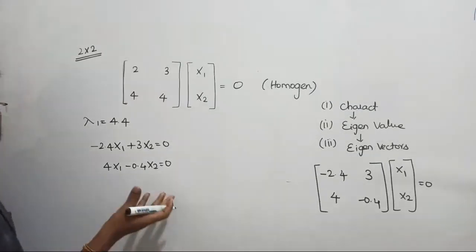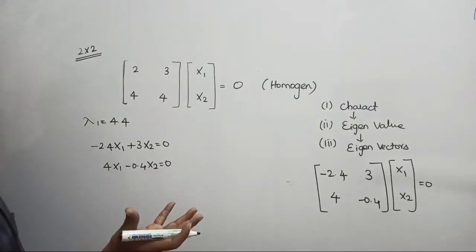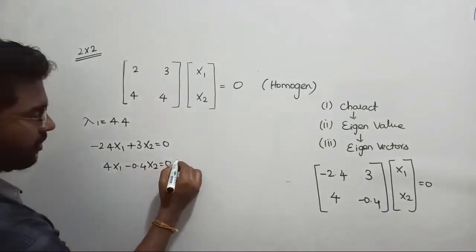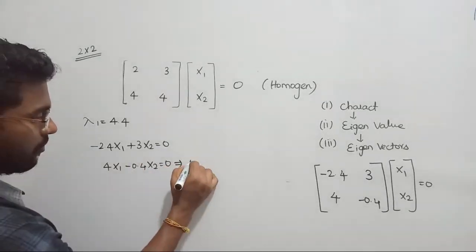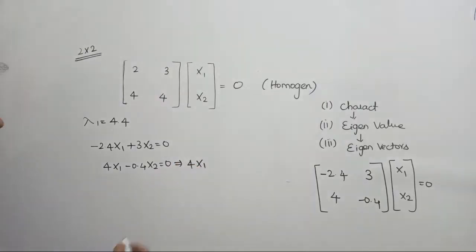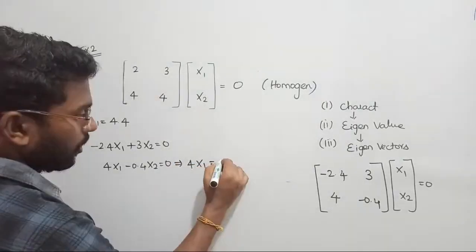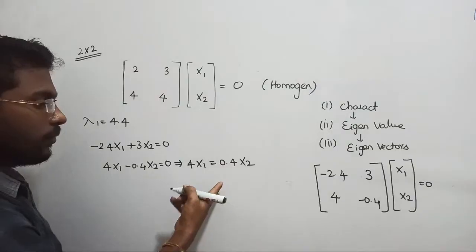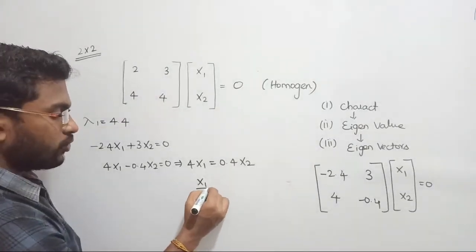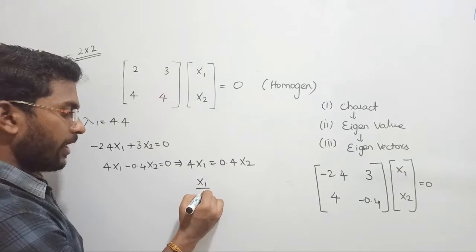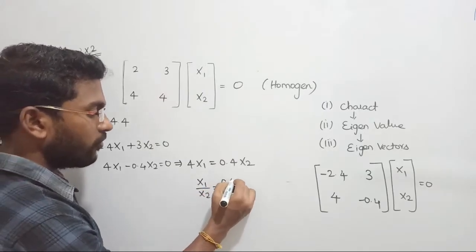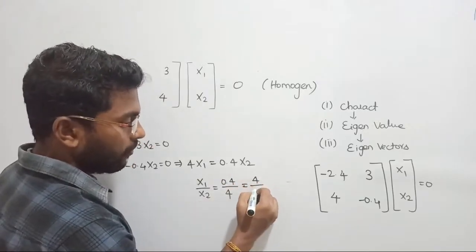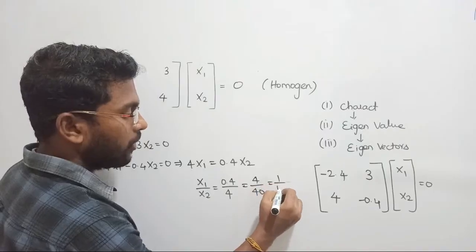Since we are talking about the properties of the system, the eigenvalue and eigenvector of the selected satellite, or you can select any 3D object. Let us reduce. Going ahead with equation number 2, I get 4 times x1 equal to 0.4 times x2. Now, solving, x1 by x2 can be written as 0.4 by 4, or multiplying by 10, 4 by 40, or 1 upon 10.